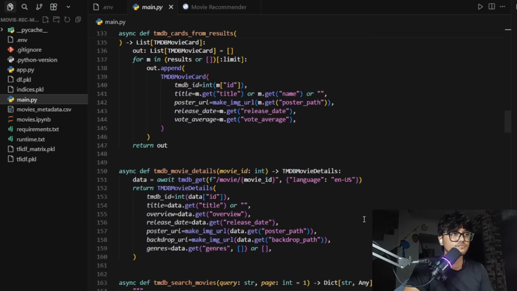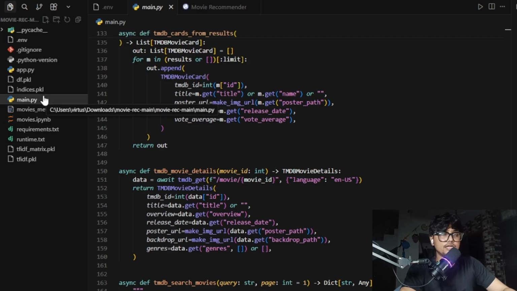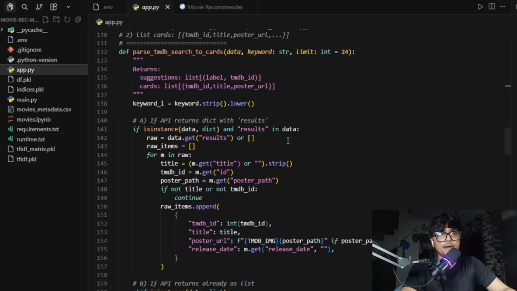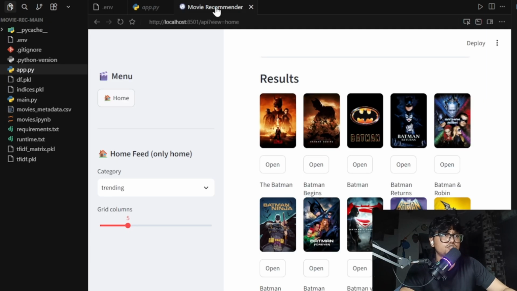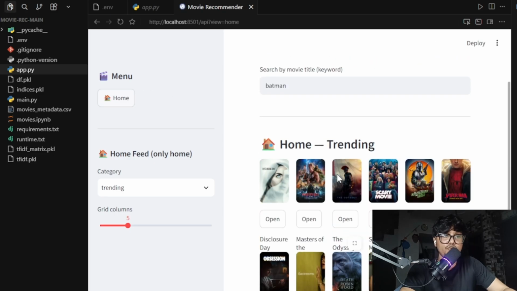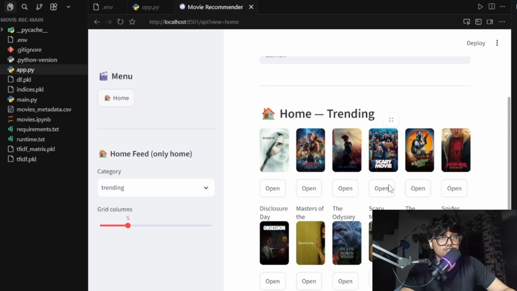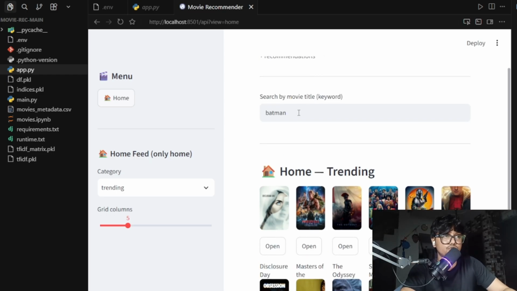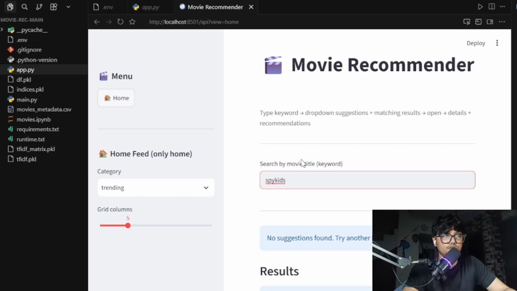Now let's come to the frontend UI, which is in app.py. Here I just open the UI part. You can see the home section shows movie categories like trending and popular. It allows keyword search and a details part as well. Suppose I am going to search Batman, or Spy Kids, I don't know. Okay, sorry, Avengers.